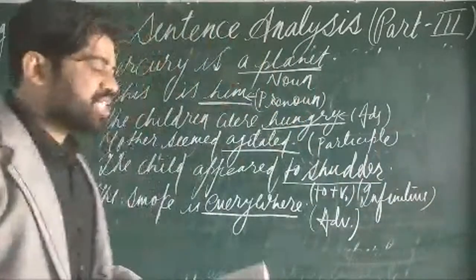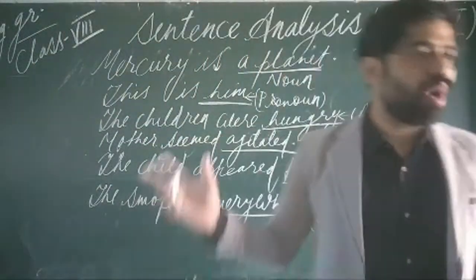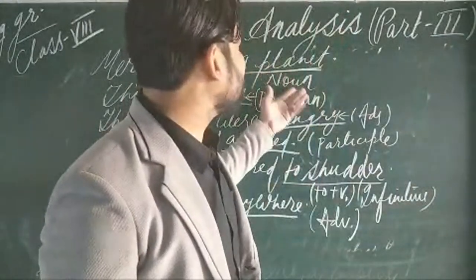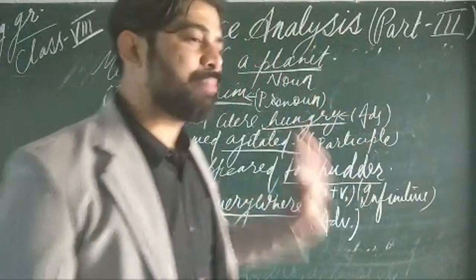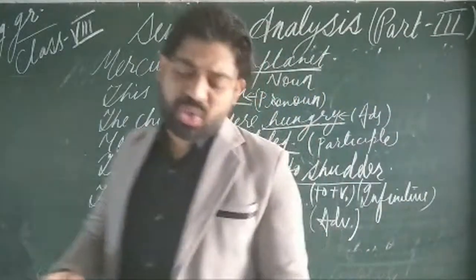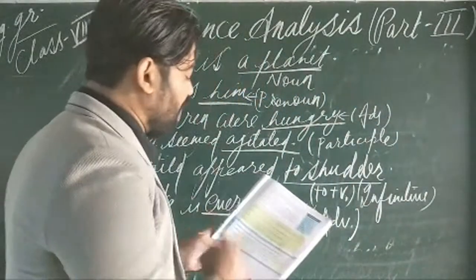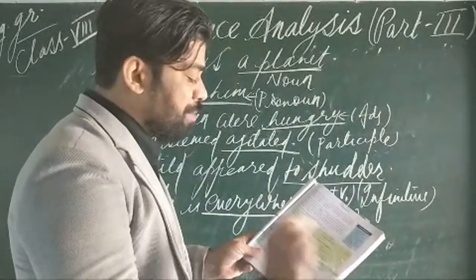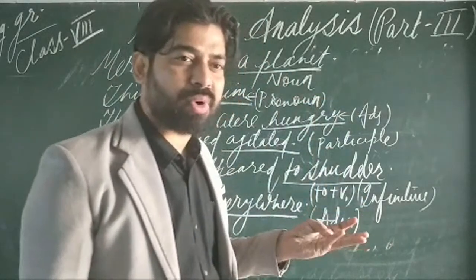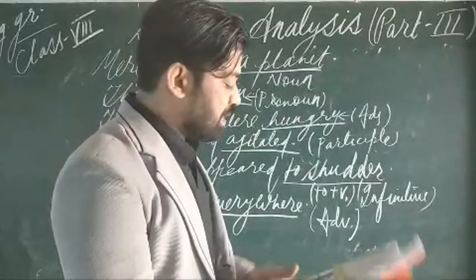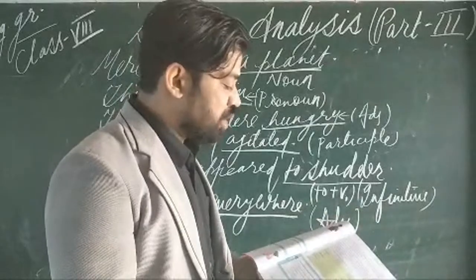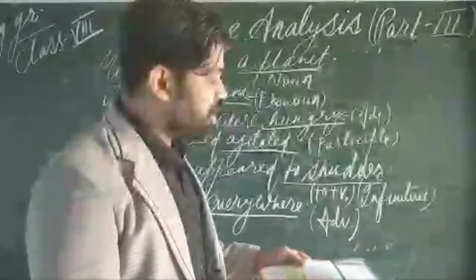So I think it is quite clear to all of you what we mean by complement, how the complement will come in a sentence, and in what different forms it will come. Now ahead, exercise E is given to you, and in this exercise you will have to underline the complement in each sentence and say what kind of complement it is, whether noun, pronoun or otherwise. Exercise E and exercise D are going to be your homework, and you will have to complete them. This was the completion of your chapter.